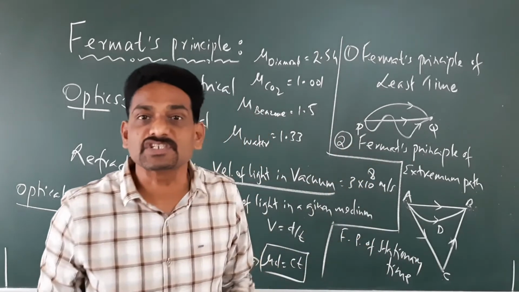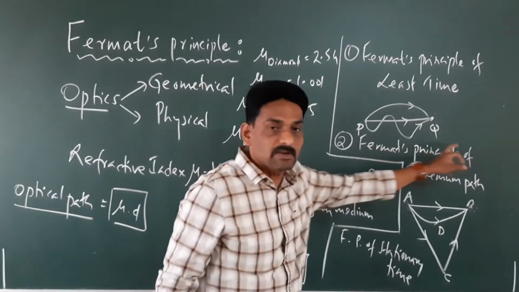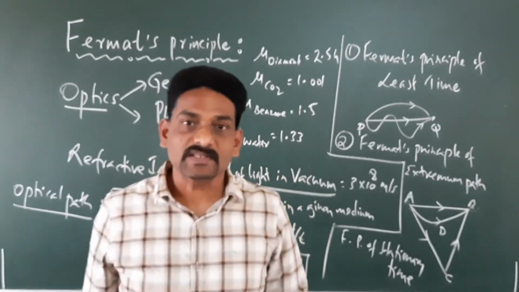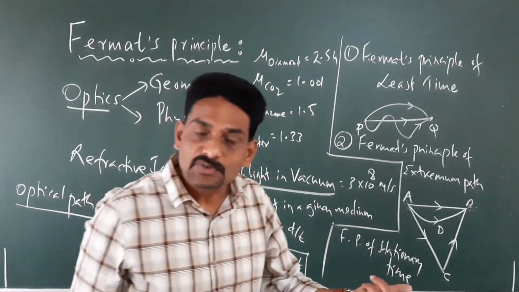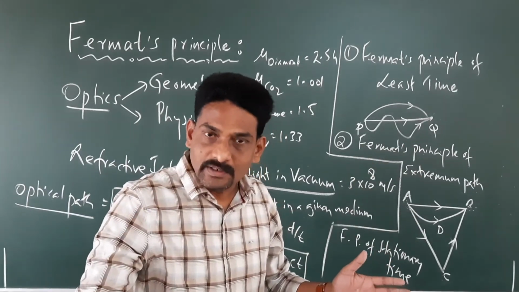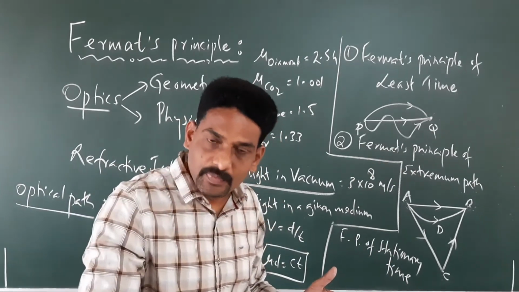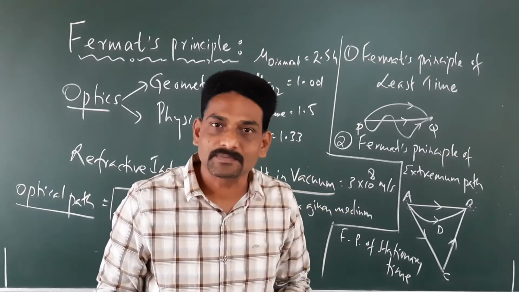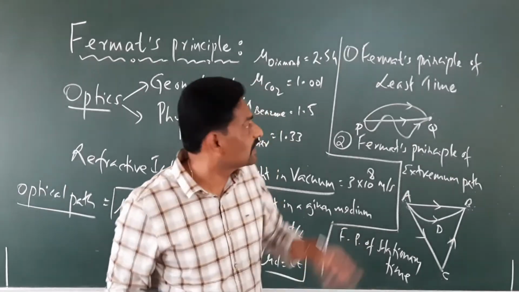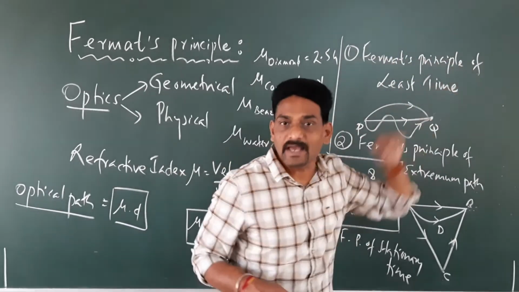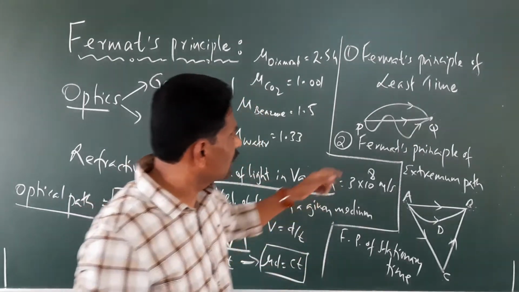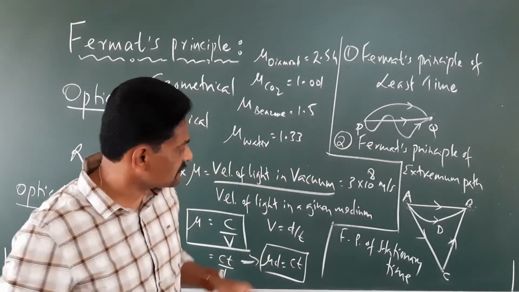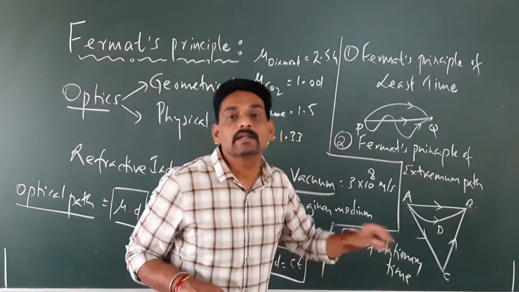So Fermat's principle of extremum path or Fermat's principle of stationary time says that the time taken by the ray of light to travel from one point to the other point is going to be either minimum or maximum or stationary compared to the remaining other paths. So this is about Fermat's principle of least time, Fermat's principle of extremum path, or Fermat's principle of stationary time.